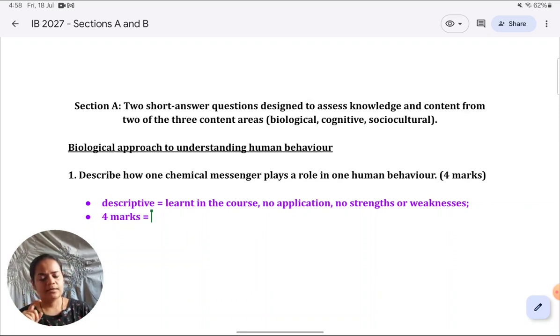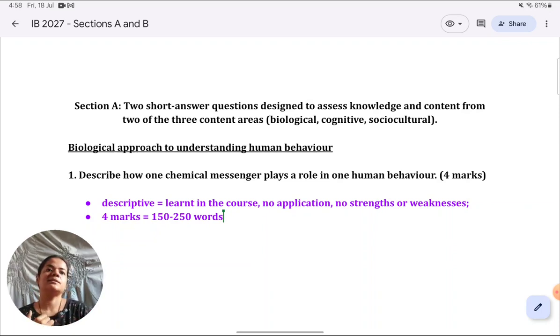So accordingly, the word count as such, they never officially release. But over the years, we've realized for a 4-marker type of question, it's a broad range, but the answer can be in between 150 to 250 words. Considering that one sentence tends to be anywhere between 25 to 30 words, you can assume that you write somewhere about 9 or 10 sentences in the answer. So this is a really brief answer that is expected from you.